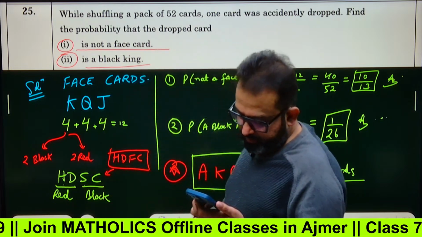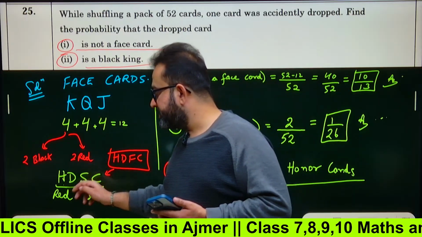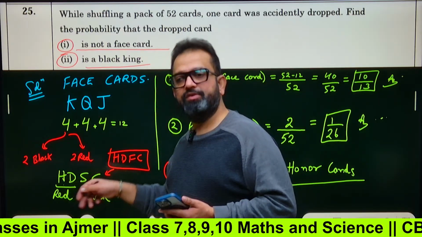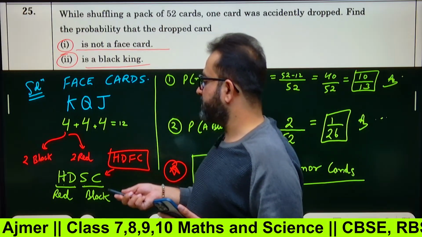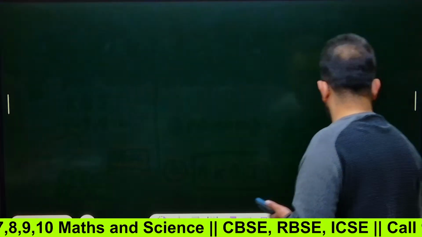Sorted. You just remember that HD is red and SC is black. Hearts and diamonds are red colored, you must know, in a pack of 52 cards. And spades and clubs are black colored. Okay, let's move to the next question.